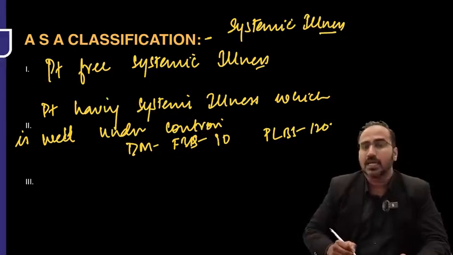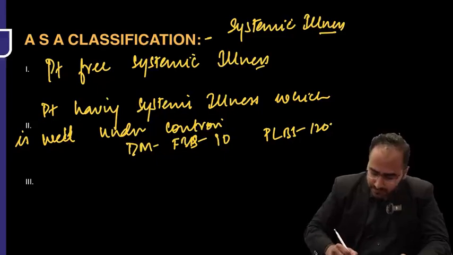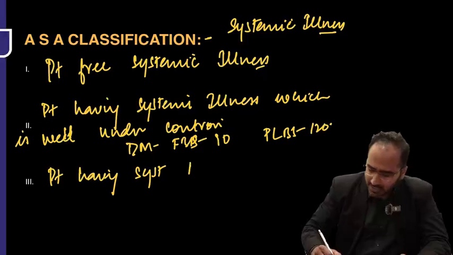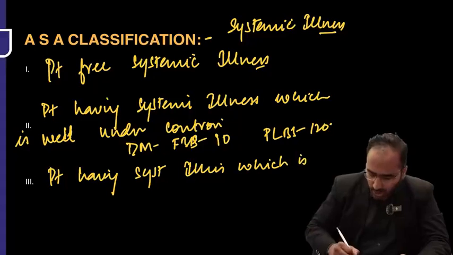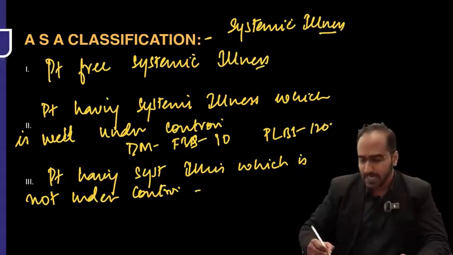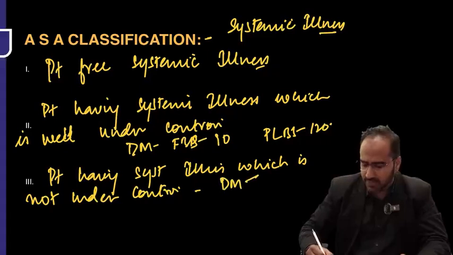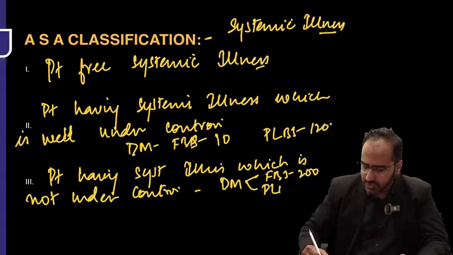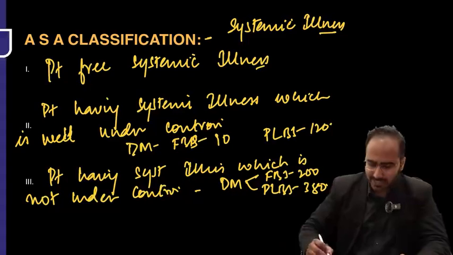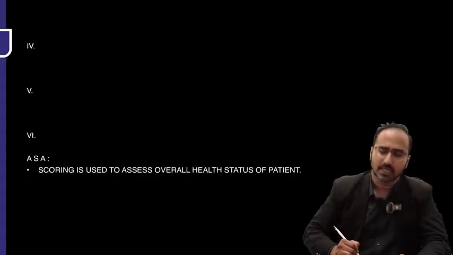Then ASA class 3. ASA class 3 means what? Patient having systemic illness which is not under control. That is, patient is having diabetes with his fasting blood sugar level of 200 and post-lunch blood sugar level of 380, that is, uncontrolled diabetes. That is ASA class 3.